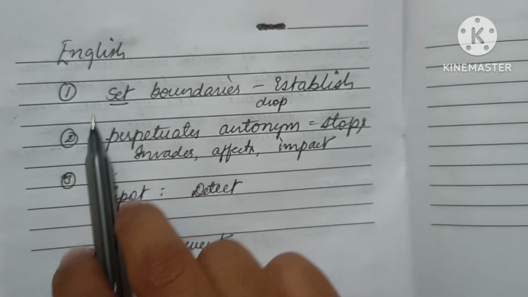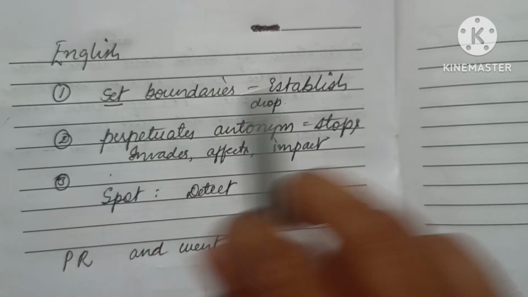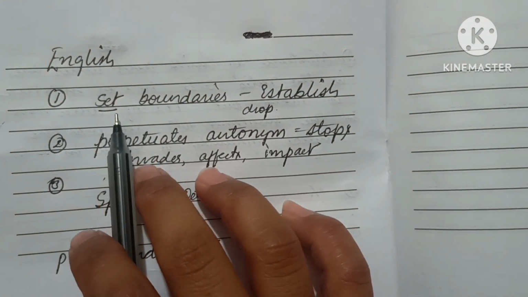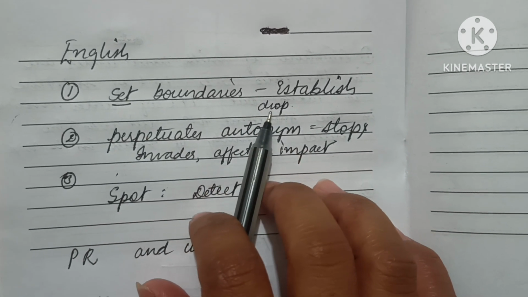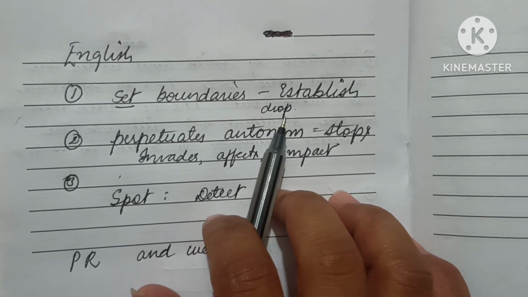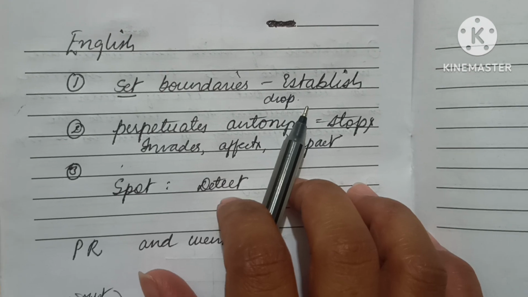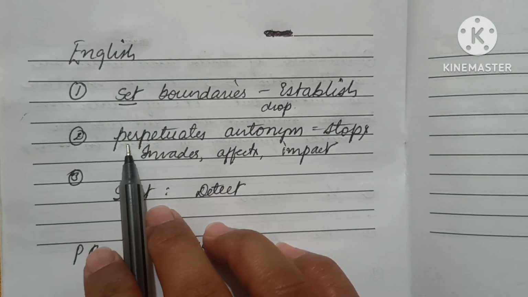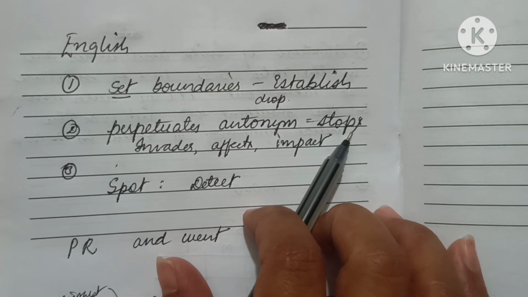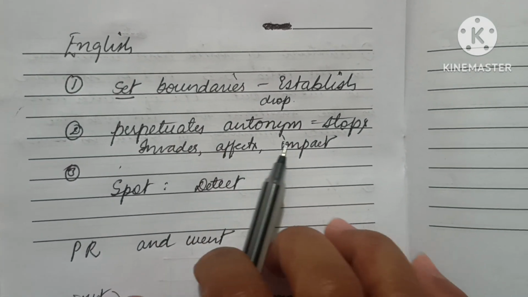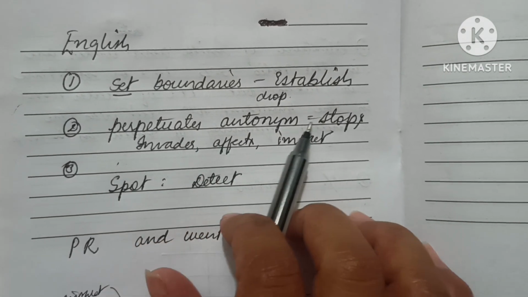So in English, as you can see in RC, there was a word for which we have to write the synonym. For that set, I think the correct option which matched will be establish, and other options like drop were also there, but they were not the correct match. And one more, perpetuate, for which they asked the antonym. I think stops will be the correct answer, and the options were like invites, affects, impacts. These are all synonyms for that word only. They asked the antonym, so that's why I marked stops.